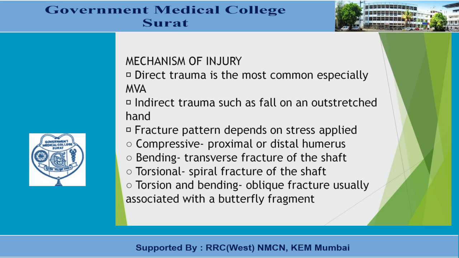The fracture pattern depends on the stress applied. Compressive force causes a proximal or distal humerus fracture. Bending causes a transverse fracture of the shaft. Torsional force causes a spiral fracture of the shaft. Torsional and bending forces together cause an oblique fracture, usually associated with a butterfly fragment.